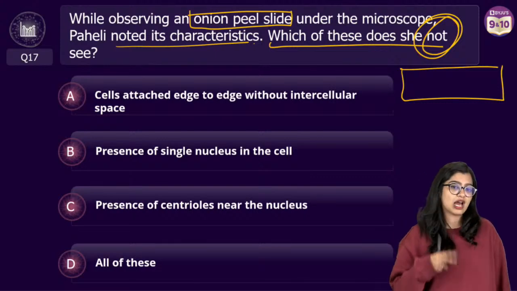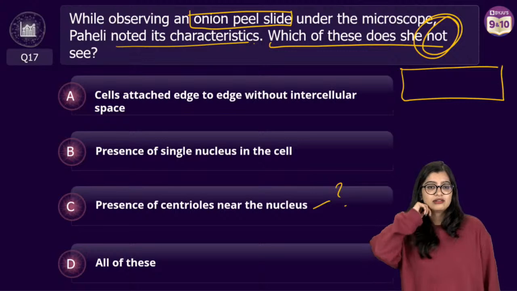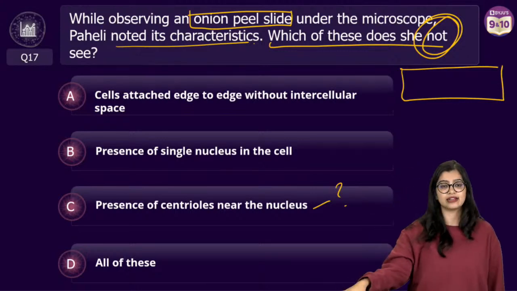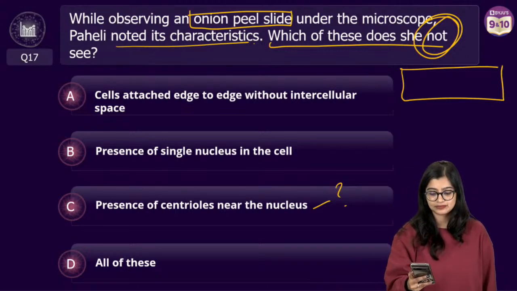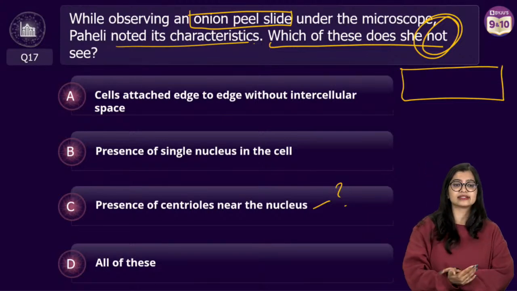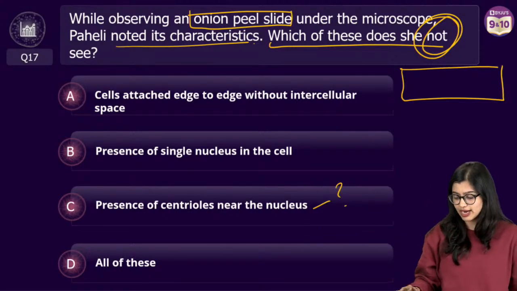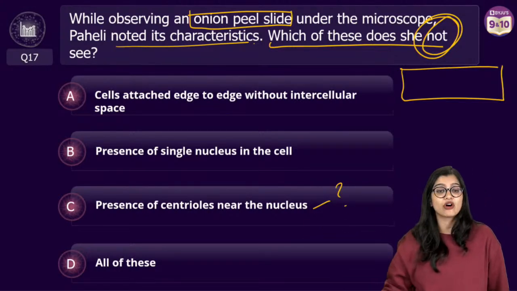Everybody's telling me C. Now I want you to tell me why. Why? Yes, because she can't see centriole. Okay. Give me why. I need an answer. If it's a 2-mark question, the why question will also be there, right? So they will ask you why for the same.